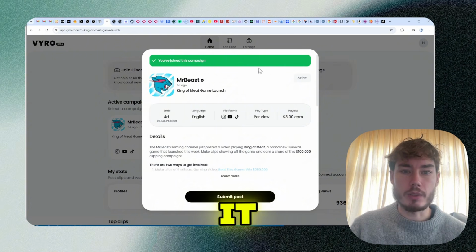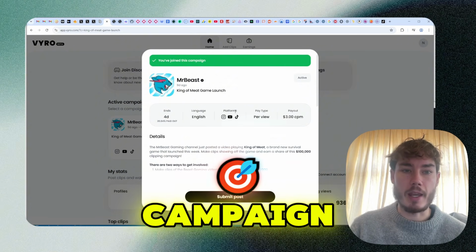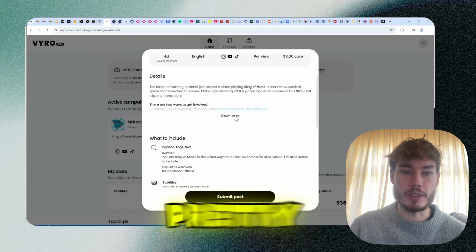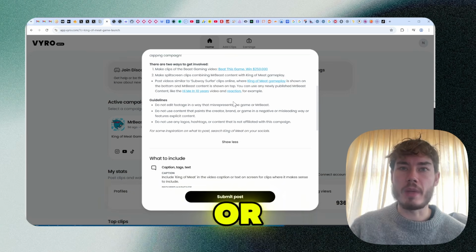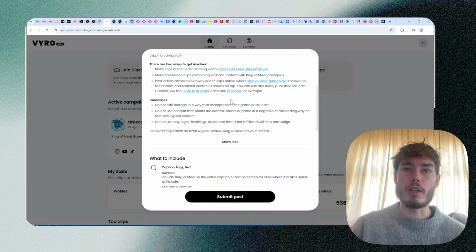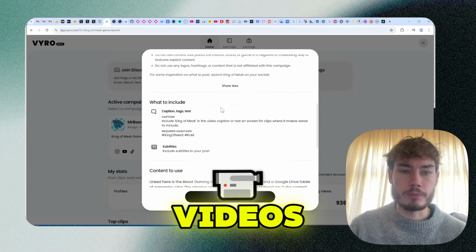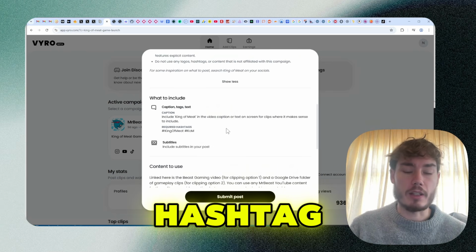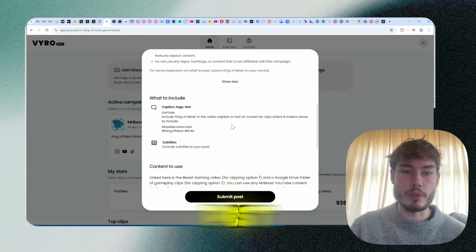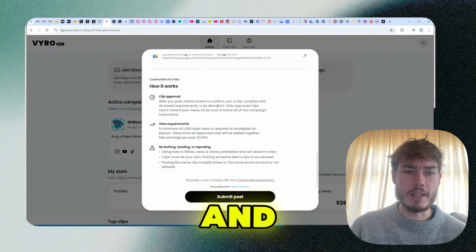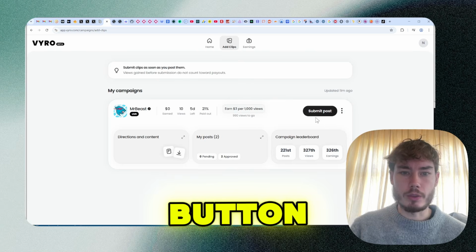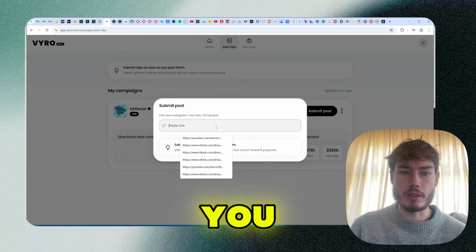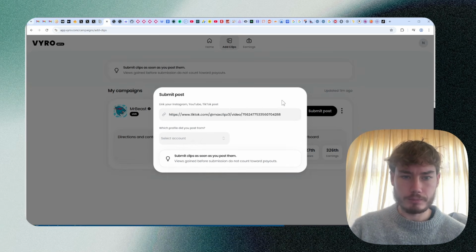And when you click on it, you can see all the terms of posting for this campaign, and the terms are actually pretty easy. You can download his video, basically clip it, or make kind of a Subway Surfers top and bottom video. Just post a hashtag under your social media post with a clip, and then you can submit it over here. When you click on that button, you go to this page and you can submit your link.